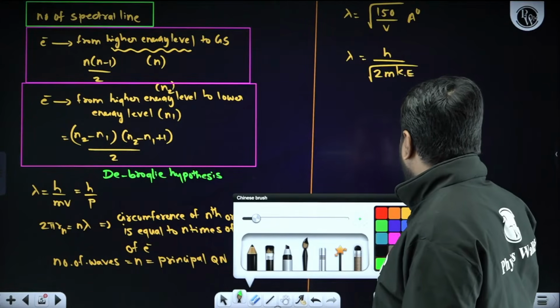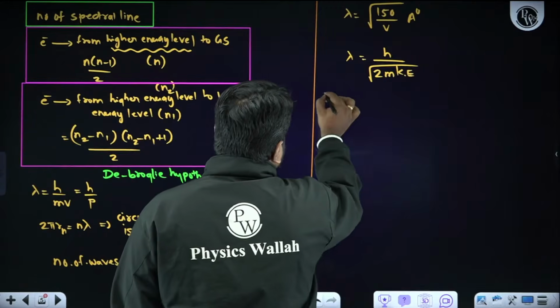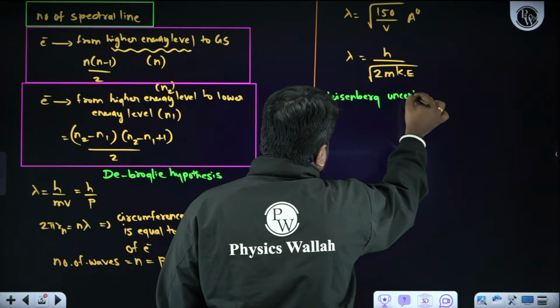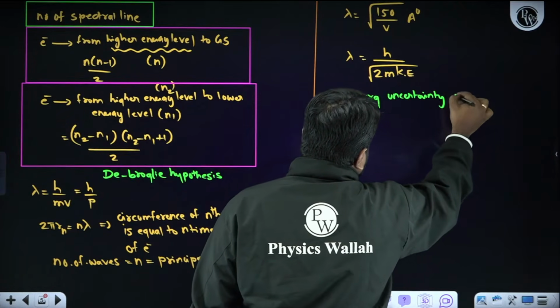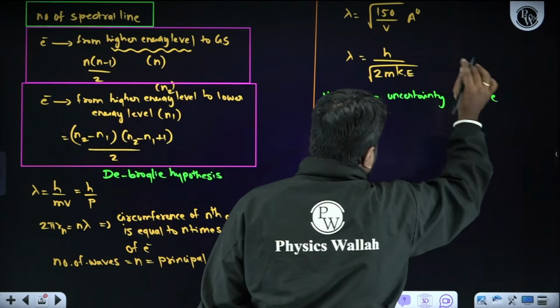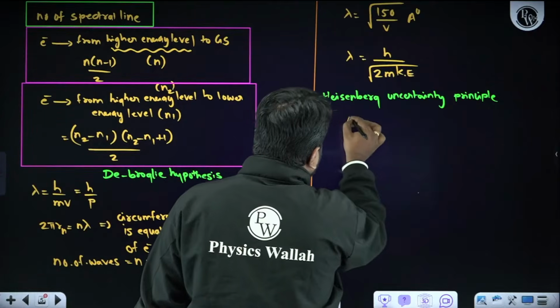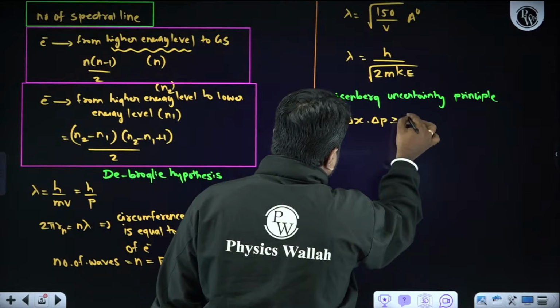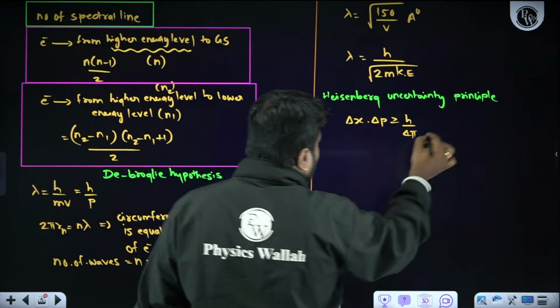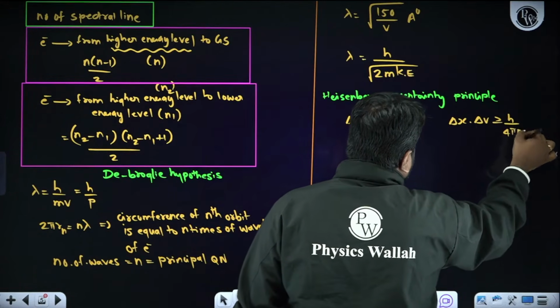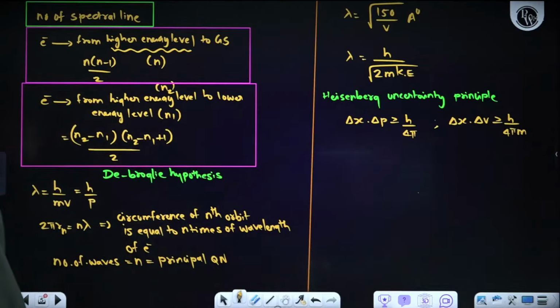Next, I will write the famous formula. You guys know very well what that formula is all about: the Heisenberg uncertainty principle. What is the formula for the Heisenberg uncertainty principle? Delta x into delta p is greater than or equal to h by 4 pi, or else the same thing I can write as delta x into delta v greater than or equal to h by 4 pi m. A direct question you people will get, my dear students. We will get a direct question, right?